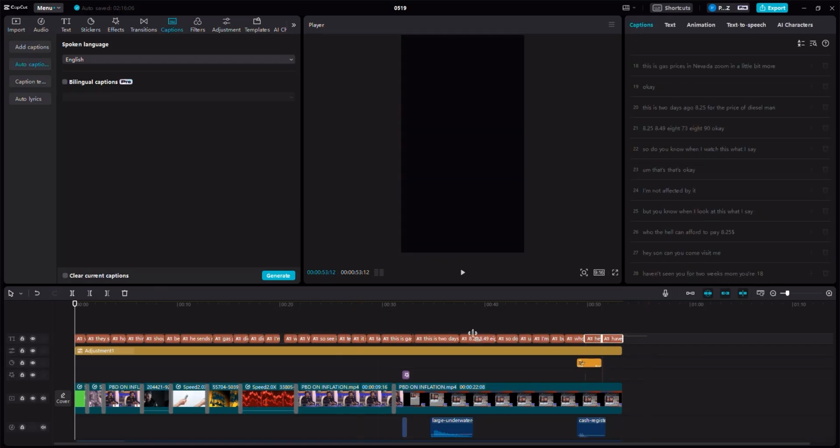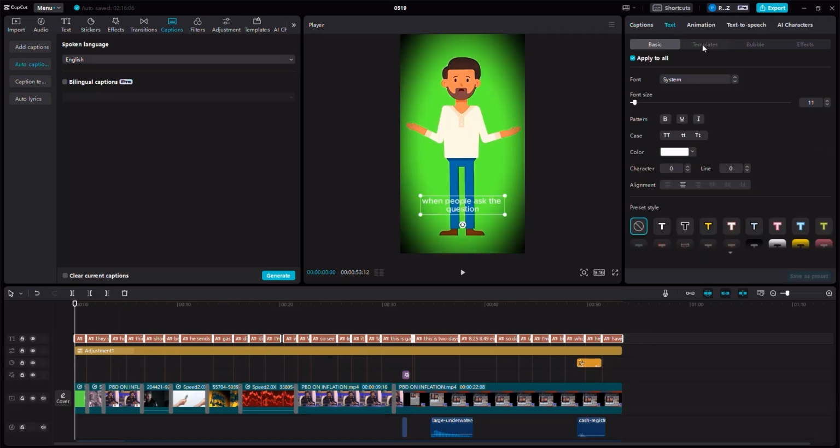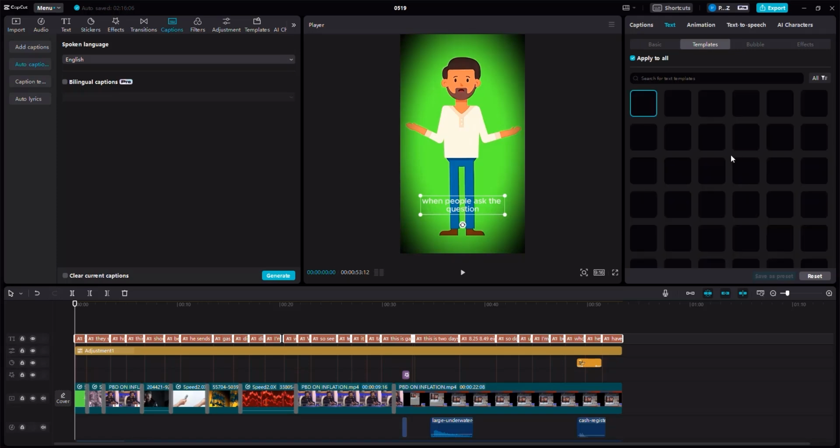Now I want you to select all of the captions like this. Make sure that you click here on text. Make sure that you click on templates. And then make sure that you do what I'm about to do just now.